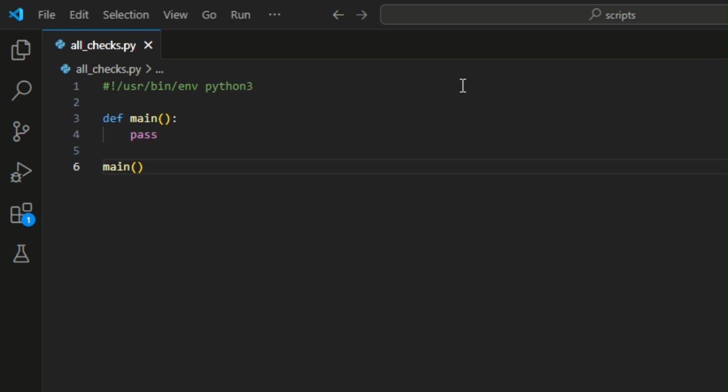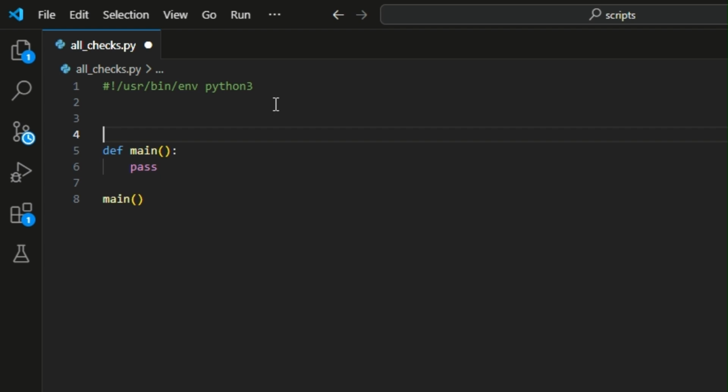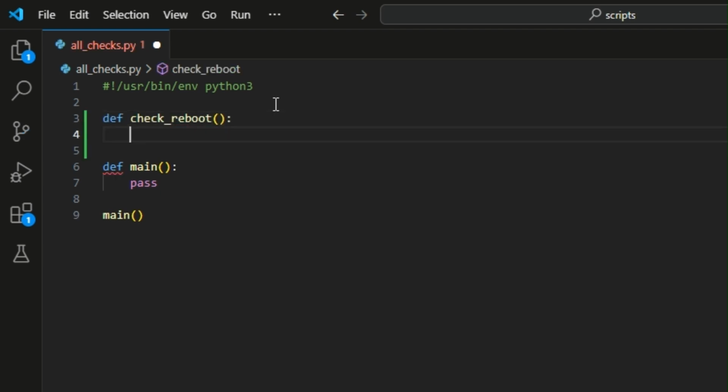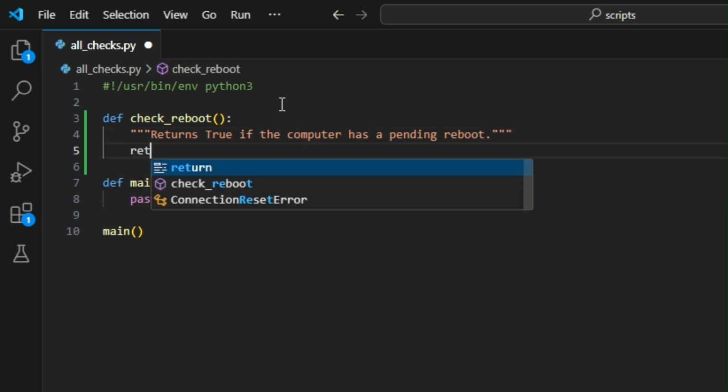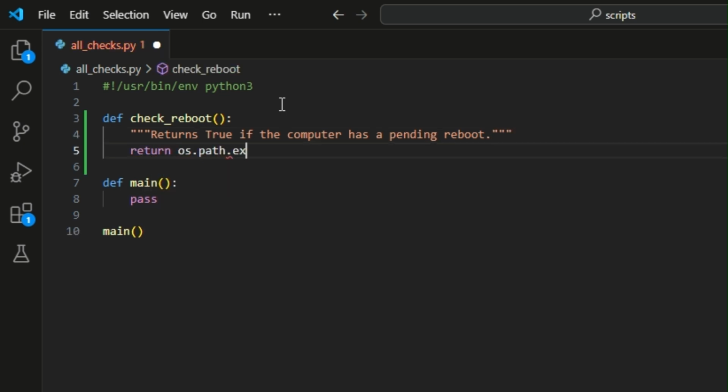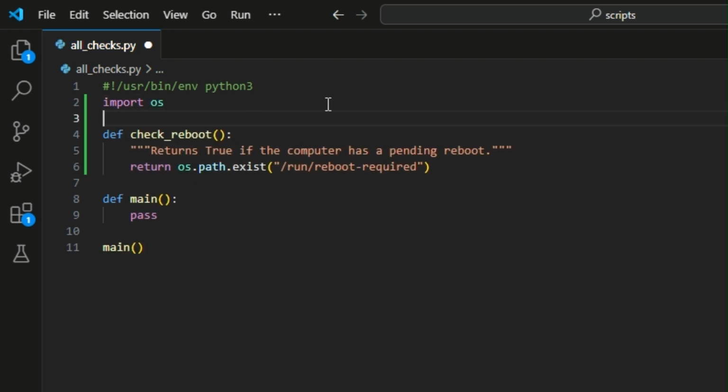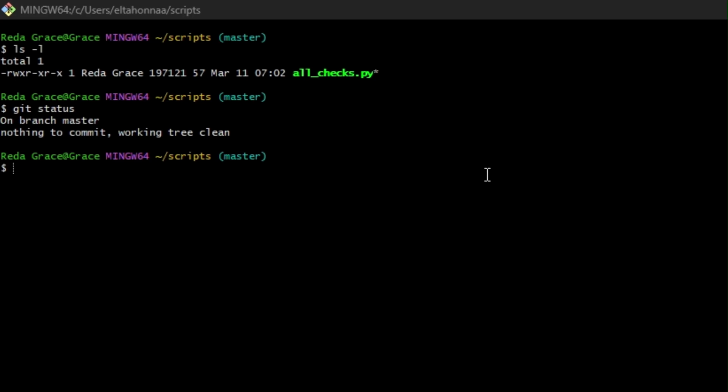So let's add a bit more content to our script to see that in action. We'll add a function called check_reboot that will check if the computer is pending a reboot. To do that, we'll check if the run/reboot required file exists. This is a file that's created on our computer when some software requires a reboot. And of course, since we're using os.path.exists, we need to add import os to our script. Alright, we've added a function to our file.